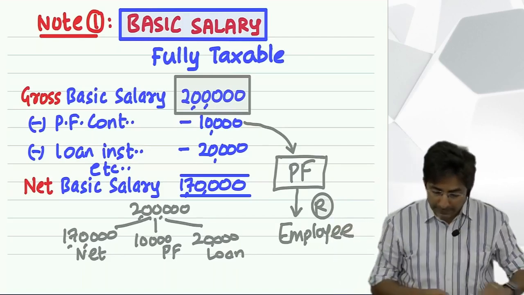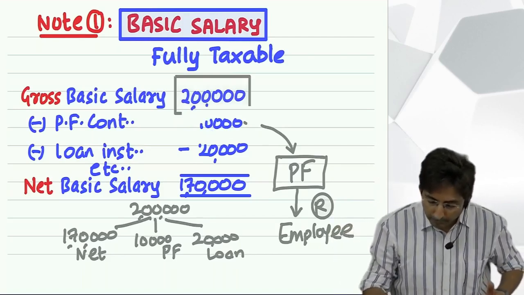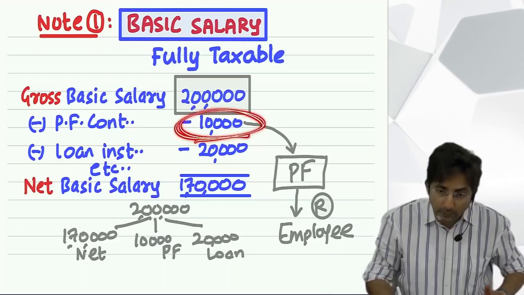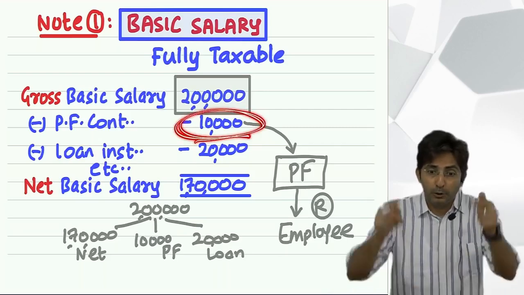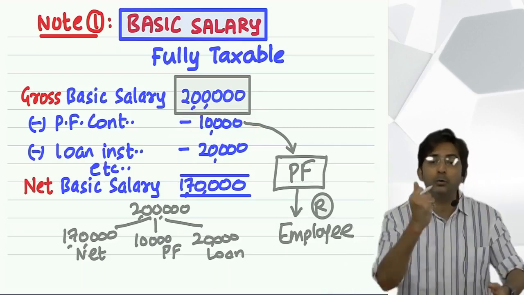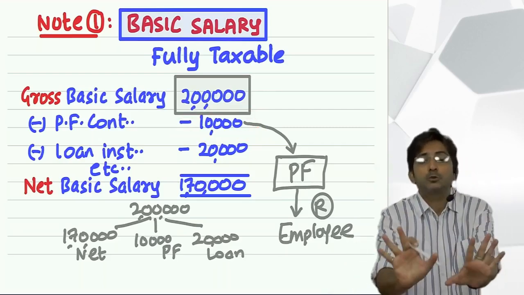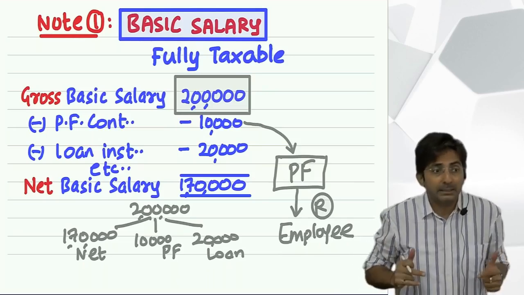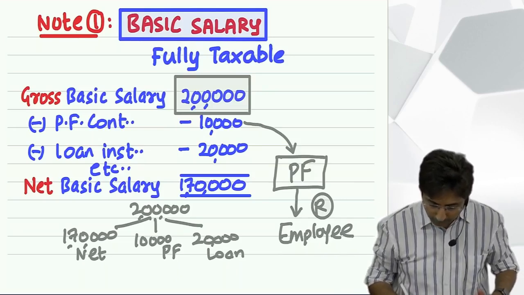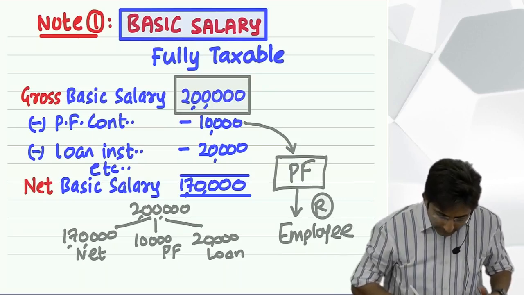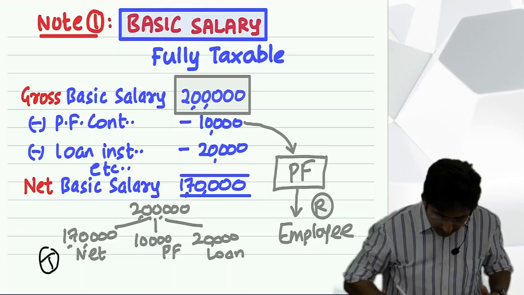So this 10,000 you will receive in future, but it is accrued now because you have performed the service, you have got the right to receive the salary, but it is just outstanding, you can say. But tax is on accrual basis. Now for this 10,000, in short, this is taxable, convinced? This should be taxed, convinced?